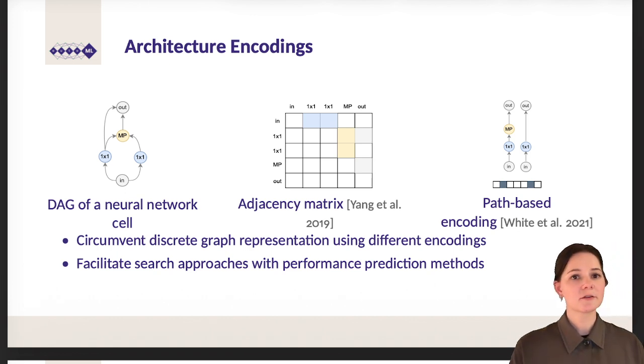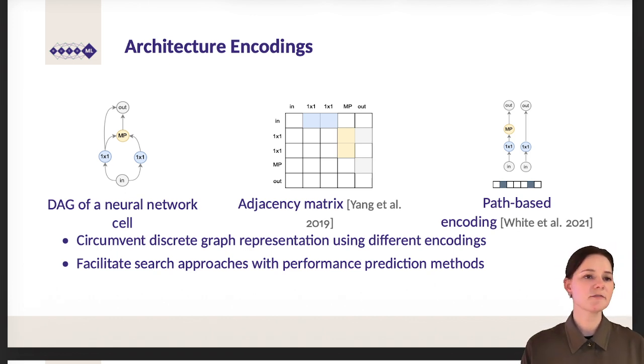So now we will talk about the encoding. So if we decide for a performance prediction method, for example, an MLP, we need to somehow input the architecture into that MLP using any kind of encoding. If we talk about, for example, cell-based search spaces, we can look at our neural network cells being small directed acyclic graphs. These graphs can be represented as an adjacency matrix.